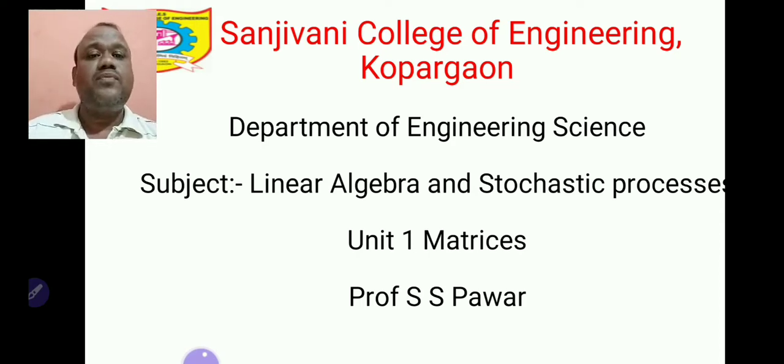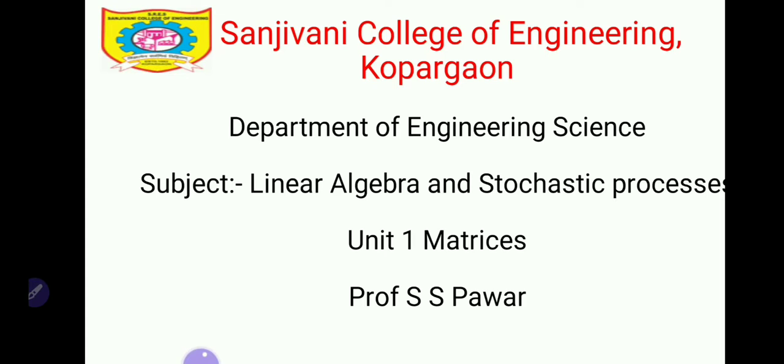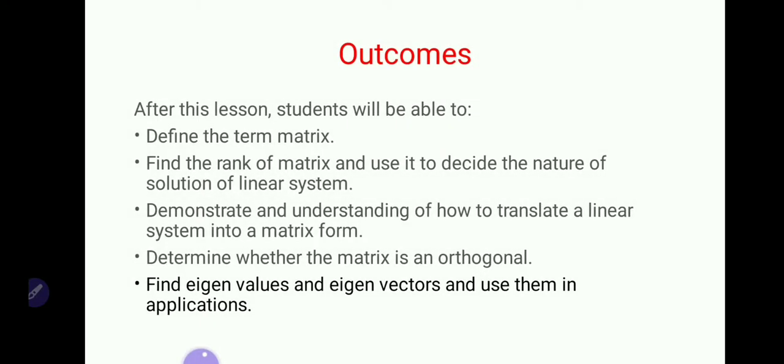Now our first unit is matrices. So what are our syllabus contents? First we have to learn rank of matrix, then normal form of matrix, after that system of linear equations, means how we find the solution of system of linear equations using matrix method. After that orthogonal matrix, orthogonal transformation, linear transformation, and the last topic of this unit is eigenvalues and eigenvectors.